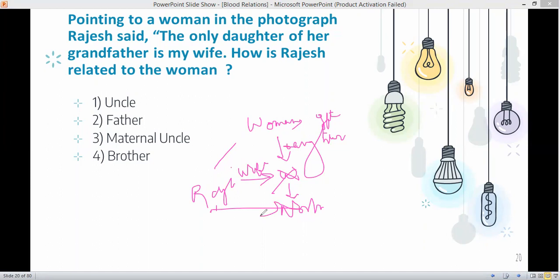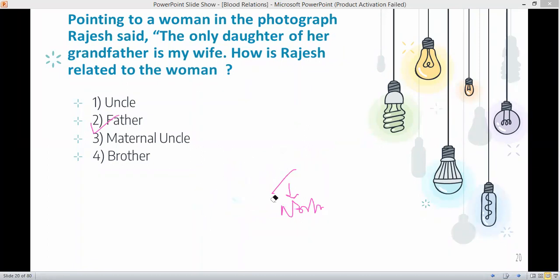So the correct answer to this question will be father. This particular woman will be the daughter, that means Rajesh will be her father. So this way you can find out the answers by making the flow chart. I have already taught it in the class, so it's for revision purposes. I'm explaining it in a single flow chart. So please note down all the flow charts in order to solve questions properly.